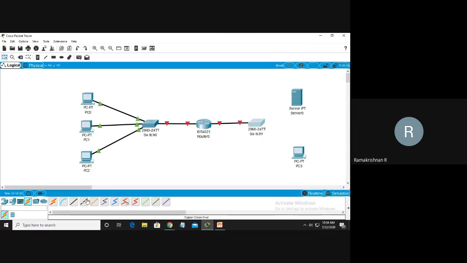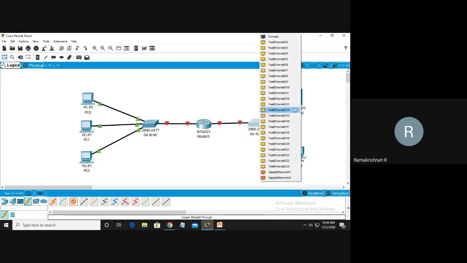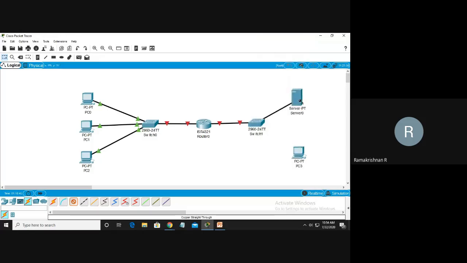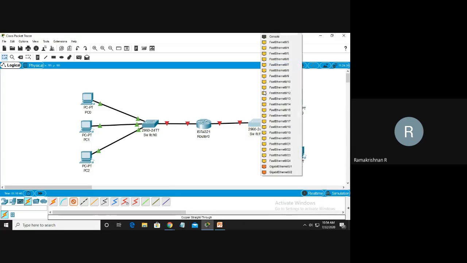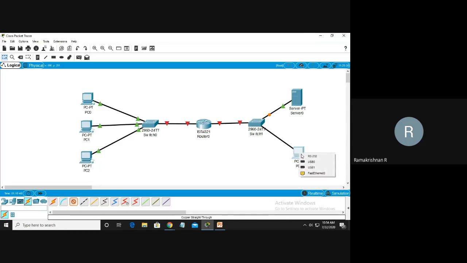Then from the switch I want to connect a fast Ethernet cable to this Ethernet cable. Now this is what you should understand, for your understanding.